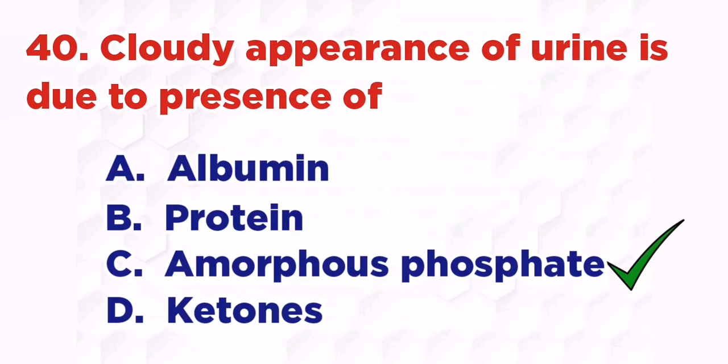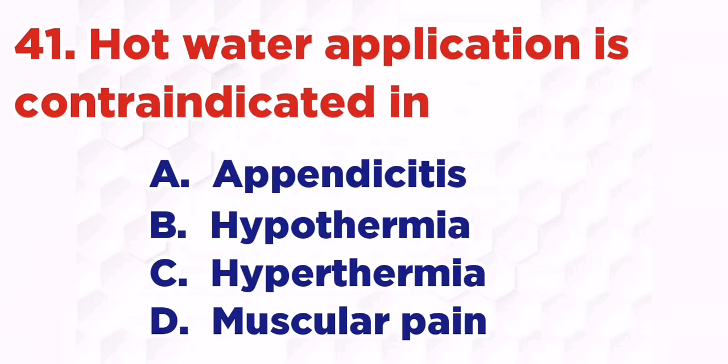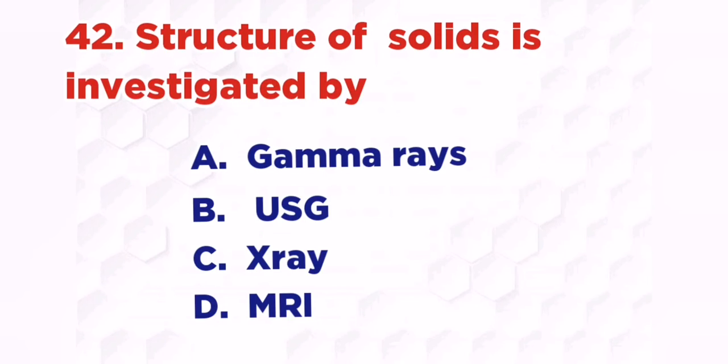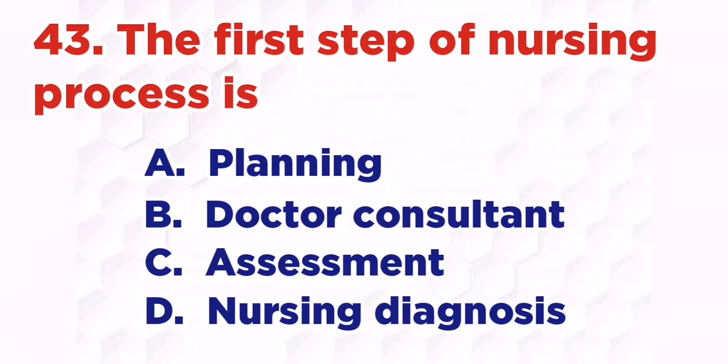Amorphous phosphate. Hot water application is contraindicated in: A. Appendicitis, B. Hypothermia, C. Hyperthermia, D. Muscular pain. The right answer is A. Appendicitis. Structure of solid is investigated by: A. Gamma rays, B. USG, C. X-ray, D. MRI. The right answer is C. X-ray. The first step of nursing process is: A. Planning, B. Doctor consultant, C. Assessment, D. Nursing diagnosis. The right answer is C.